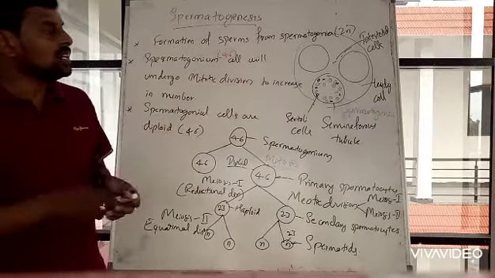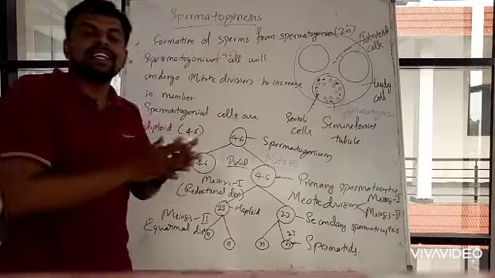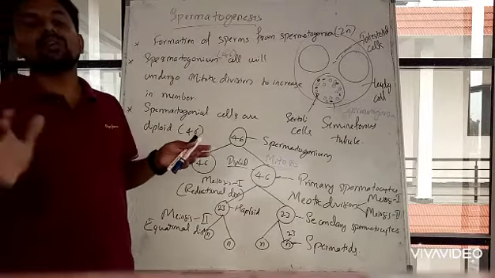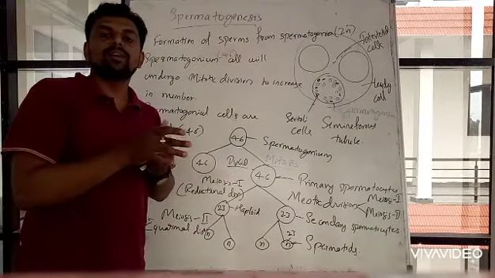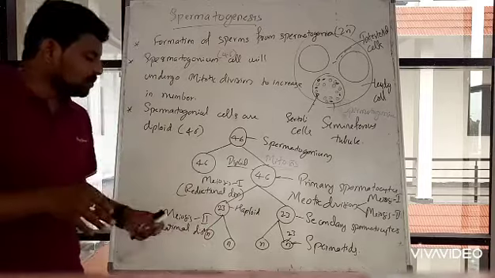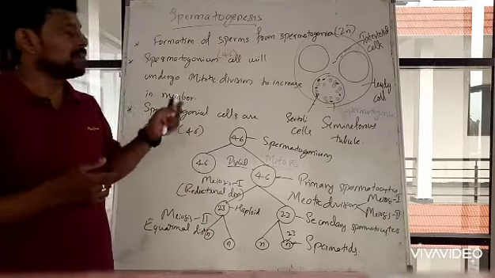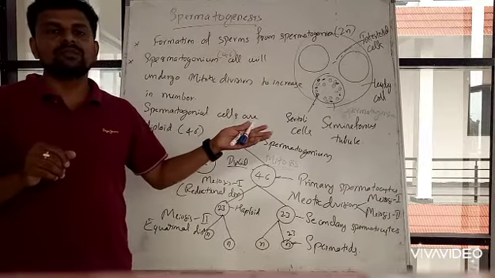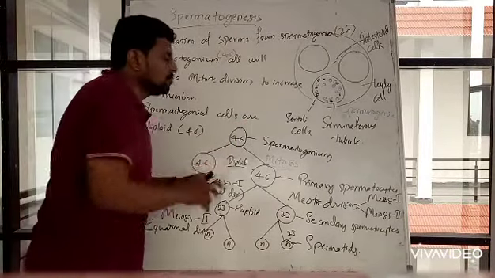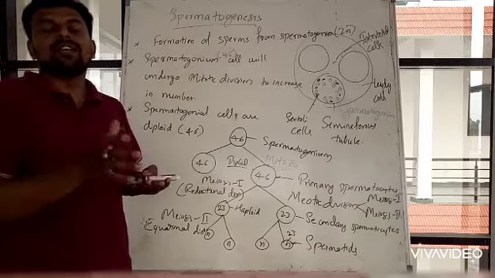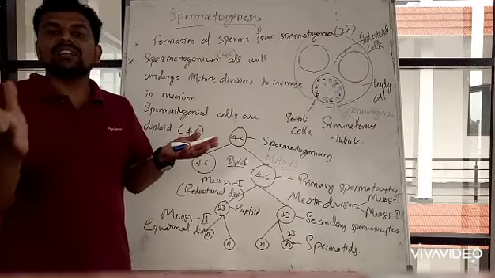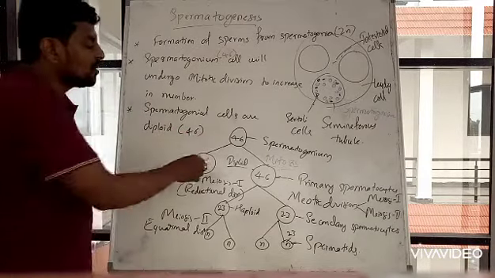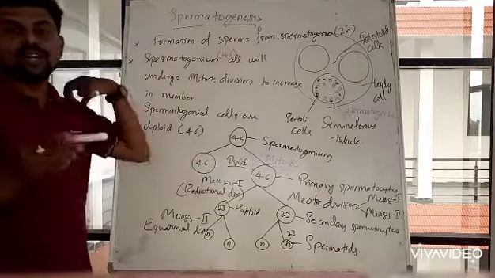These spermatogonial cells initially divide mitotically to increase in number, because at the end of spermatogenesis, n number of sperms will be produced. So the spermatogonium prefers mitotic division to increase the number.